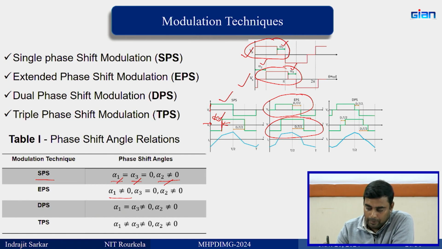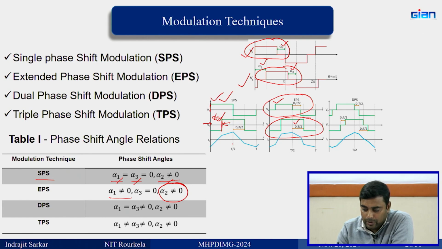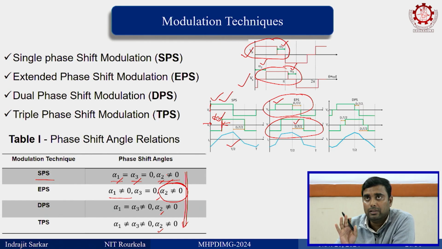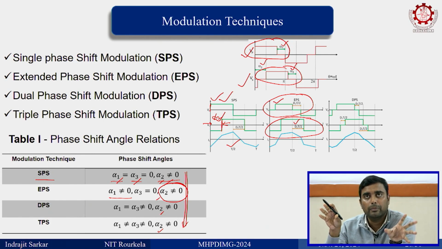But before that, just see: this is a quasi square wave, this is a square wave, and there is an external phase shift. The phase difference between the primary bridge and secondary bridge voltage is called the external phase shift, which is not 0 for all the cases. You can see here alpha 2 is not 0 for any of the cases, because in order to transfer power from one side to the other side, you need an external phase shift between the two voltages available on the primary side and the secondary side.